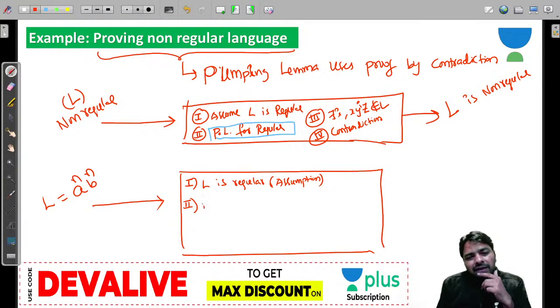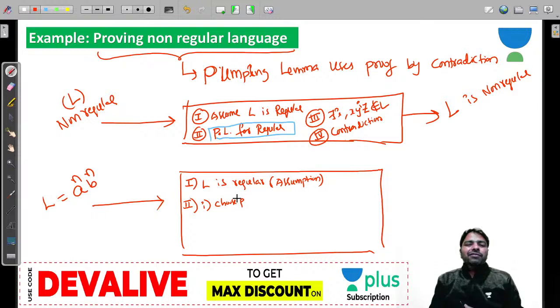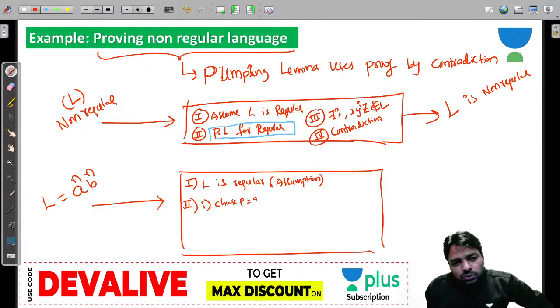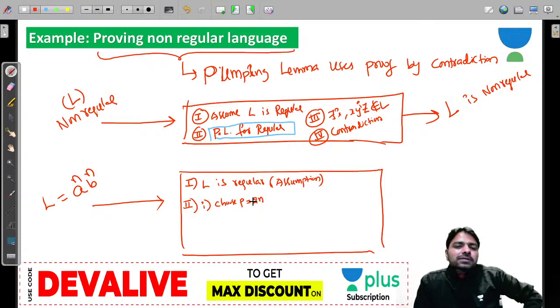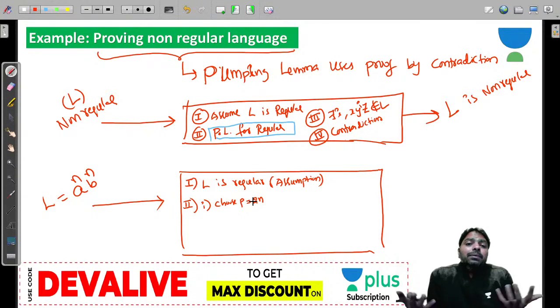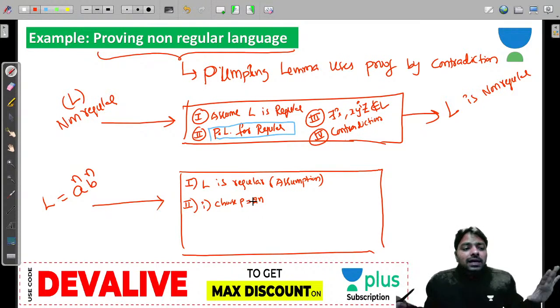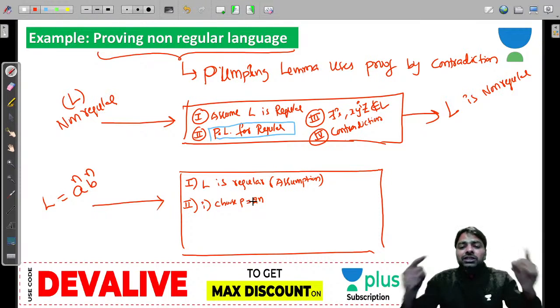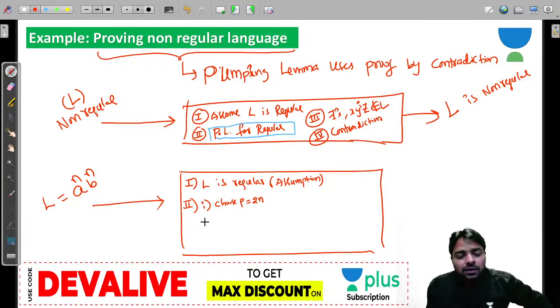Second, that's the algorithm. In that algorithm, we have step 1: choose P now, guys. It's not a DFA, so it is impossible, right? So in general, you have to choose. Okay, choose P. I'm choosing 2n, because here there is no number of states. In regular languages, you can decide the minimum value of P. But here there is no minimum value of P, because the DFA would have infinite states. So be careful, guys. The P has to be chosen in general now. P is equal to 2n, because a power n, b power n has length 2n.